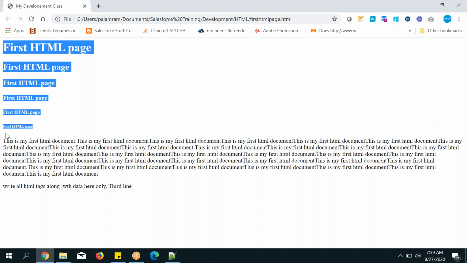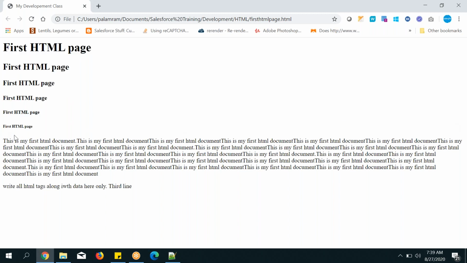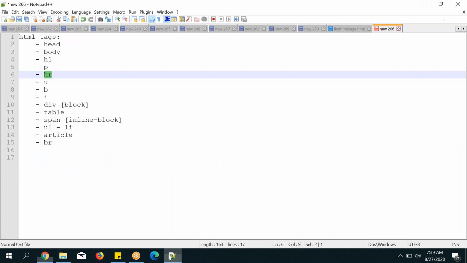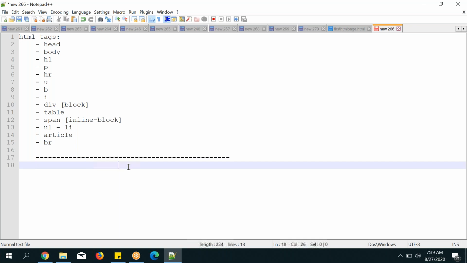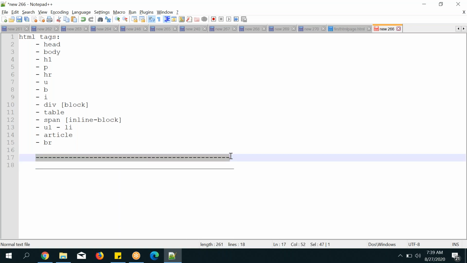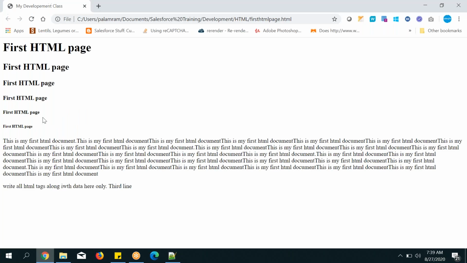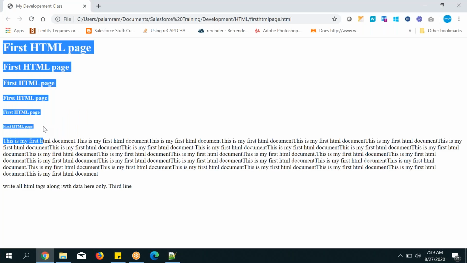I want to put a full dash from left to right, one line like this kind of line, after the header tags.